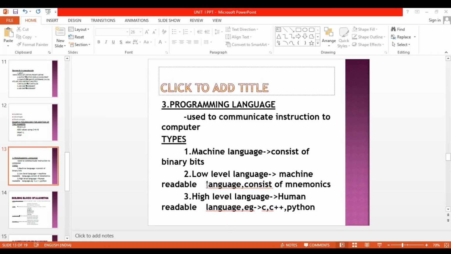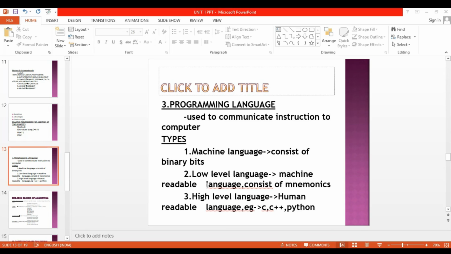We are having three types of programming languages: machine language, low level language, and high level language. The first one is machine language. This machine language consists of binary numbers only. Binary numbers means zeros and ones.